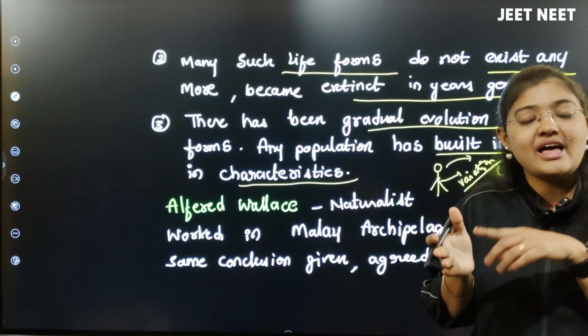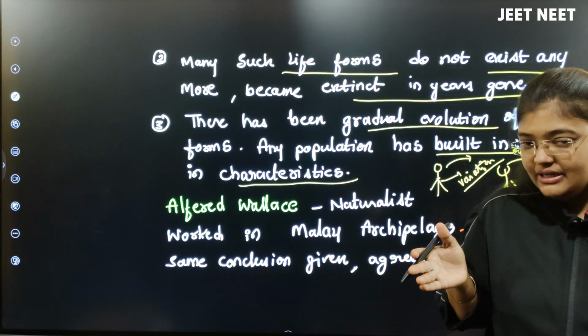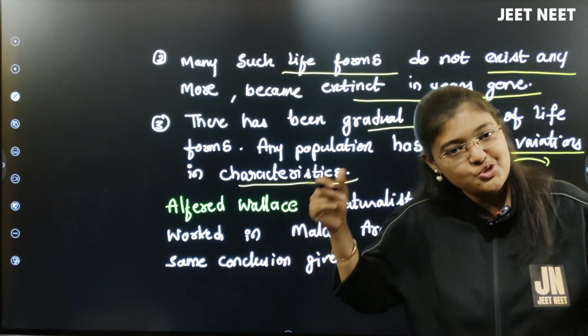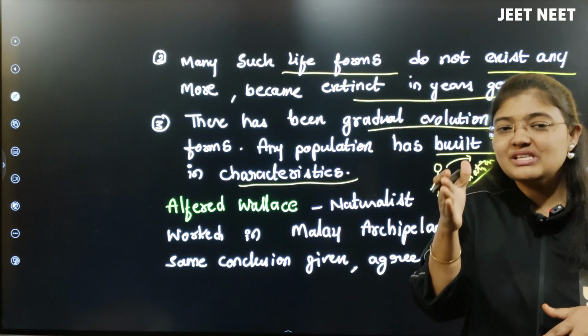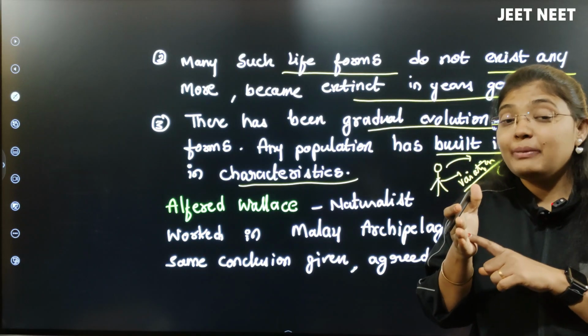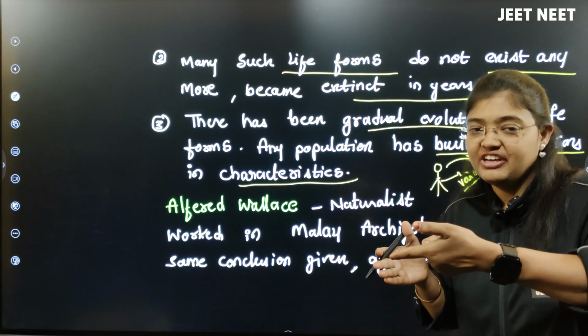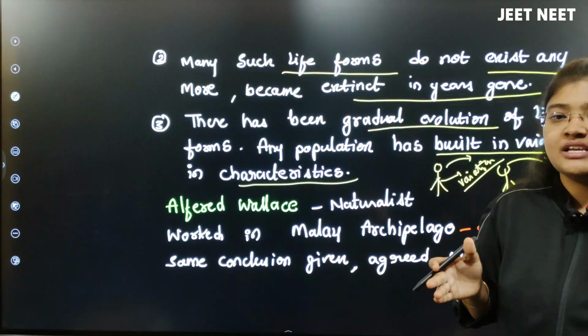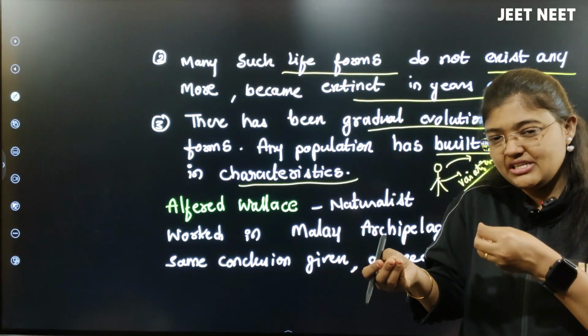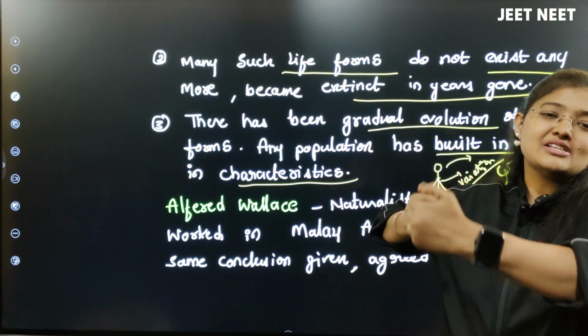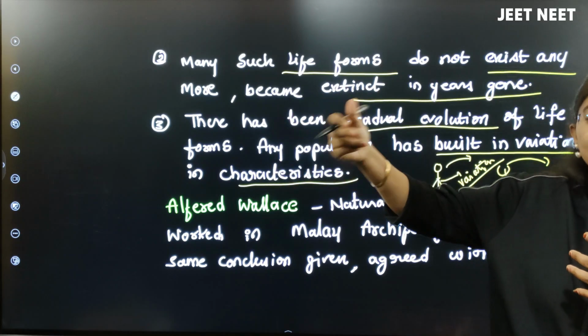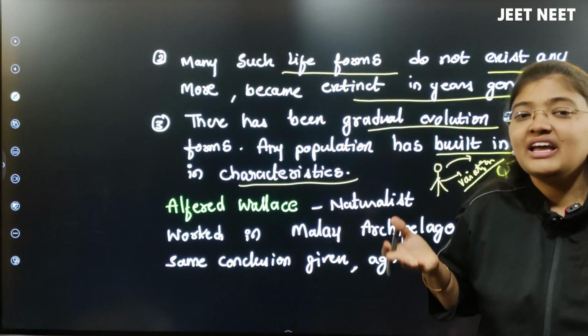In that species, the evolution did not happen rapidly, it was very slow, gradual. When the species showed evolution, it was because of variation in characteristics, meaning changes in characteristics. By that, new life forms got formed. That formation of new life forms we can call evolution.